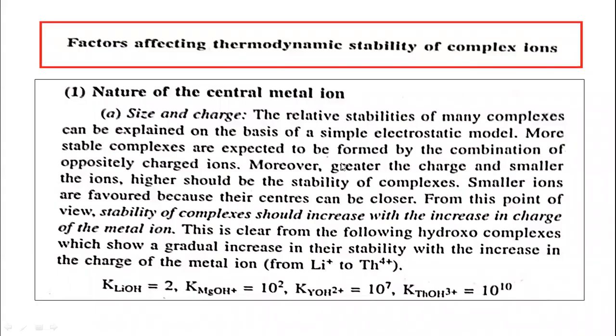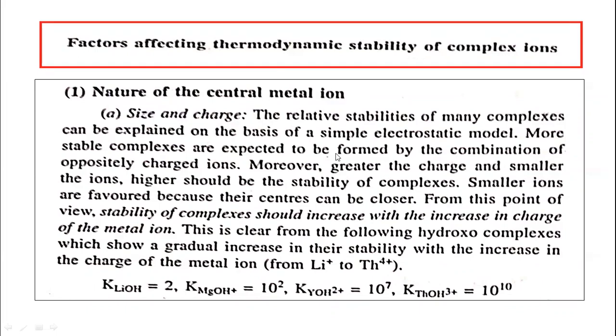In this lecture, I would like to discuss factors affecting thermodynamic stability of complex ions. We know the stability of the complex is measured by two parameters, stability constant K and instability constant Ki.